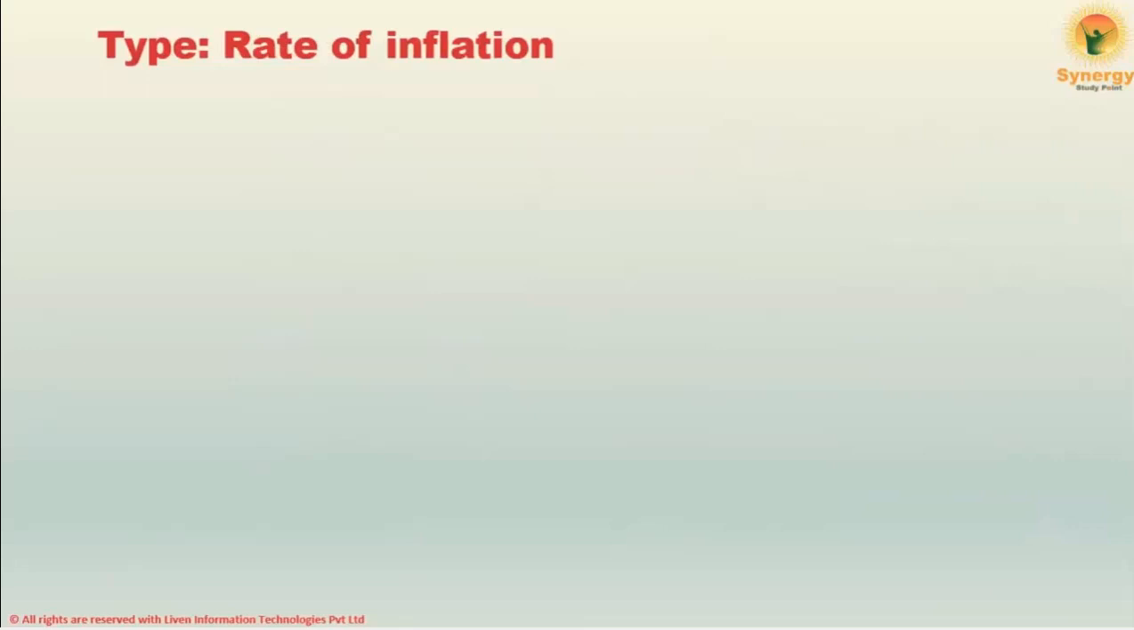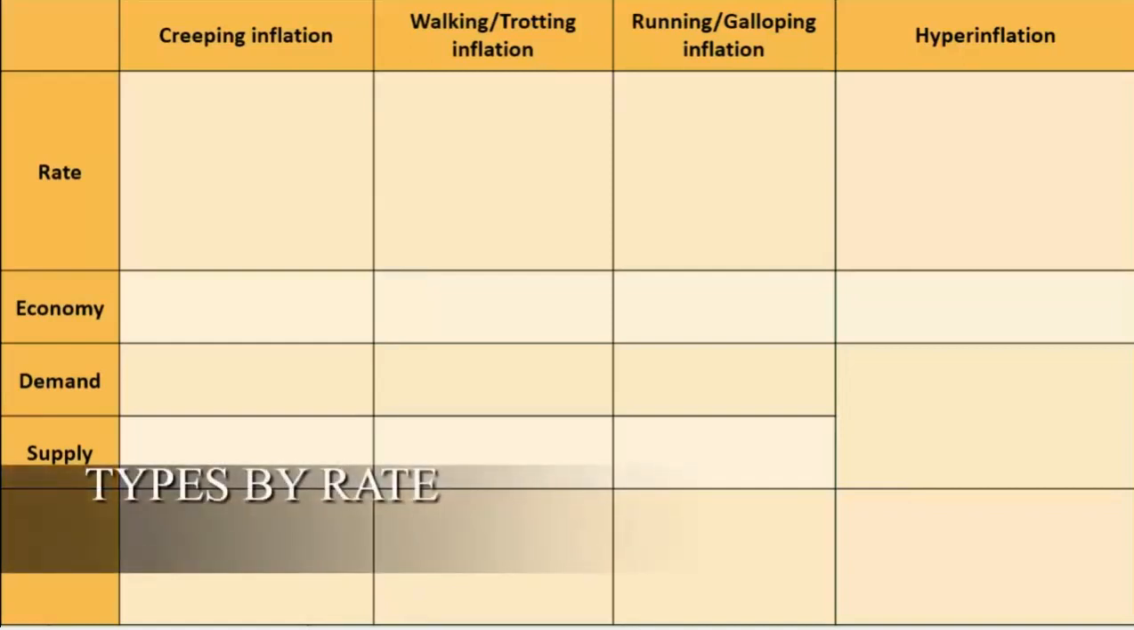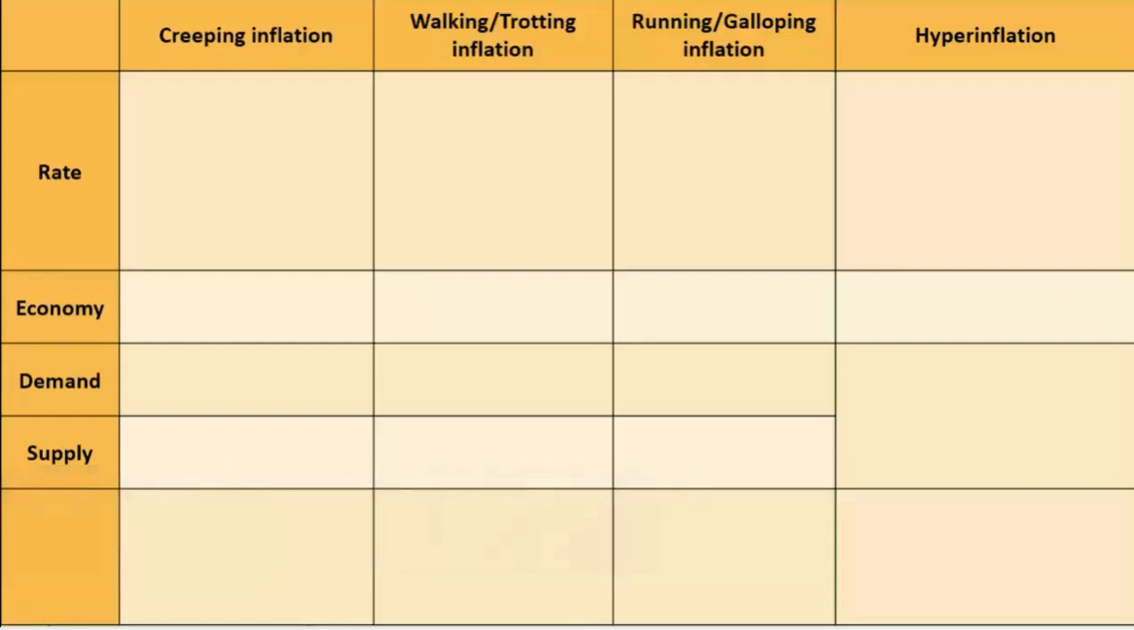Now, let us understand the types of inflation. The types by rate are creeping inflation, walking or trotting inflation, running or galloping inflation, and hyperinflation. The terms refer to the speed of the horse, especially trotting and galloping we are referring. Trotting means walking and galloping means running.